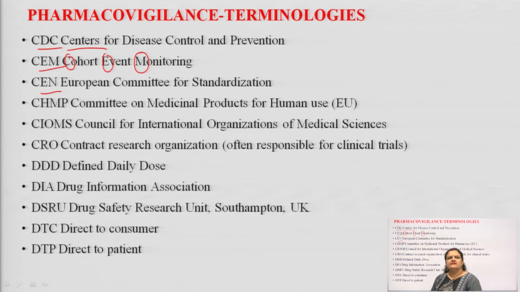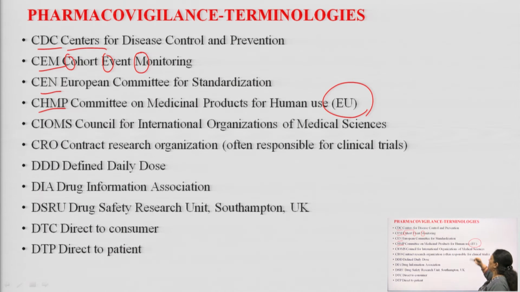Next is the CHMP. C stands for Committee, Committee on Medicinal Products for Human Use. Again you will see here in the bracket it is EU, means this CHMP is given by the European Committee, which means Committee on Medicinal Products for Human Use.